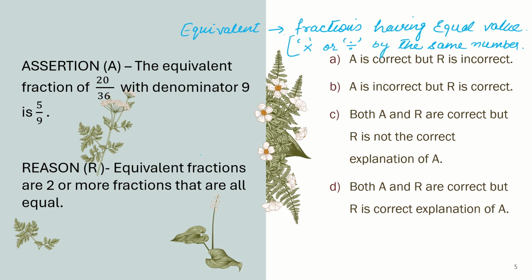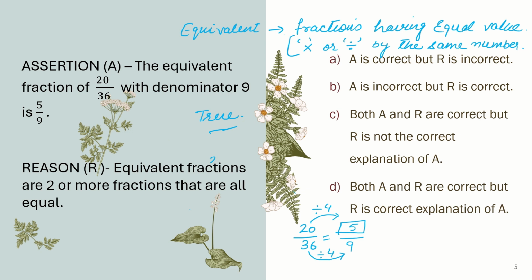Now check assertion. I have this fraction 20 by 36. The equivalent fraction of 20 by 36 with denominator 9. I need denominator 9. Is it 5 by 9? I have to check. Can I fill 5 here? Check. 36 to 9. How can you come? If I divide 36 by 4, I will get 9. Of course, if you are dividing denominator by 4, then divide numerator also by 4. I will get 5. Yes, so this one is correct. This one is true.